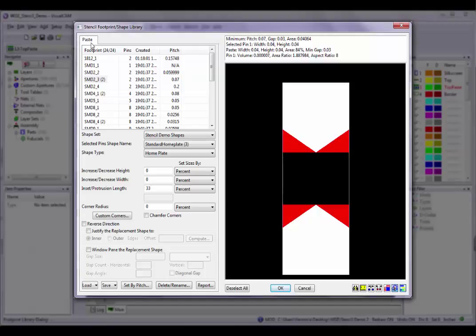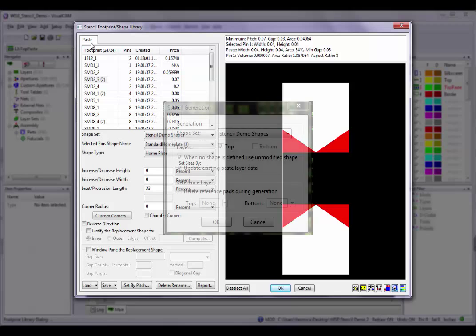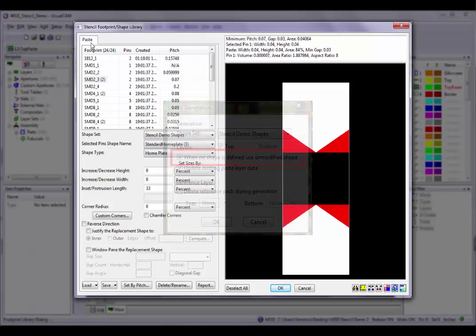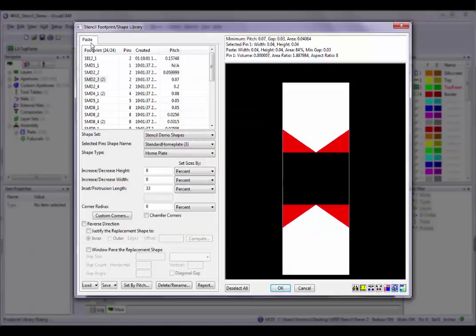Multiple shape sets are supported so that you can create different sets of shapes for different requirements. Note that during the paste generation command, you will be prompted to select the paste shape set to use during the generation process. It is permissible to not assign any shape to a footprint or a specific pin. During paste generation, there is an option to use the pin's shape if no other shape is associated with the pin. One area of potential confusion involves how the specifications of the shape in terms of height and width and the orientation of some shapes, home plates, melfs, etc., apply in specific situations.